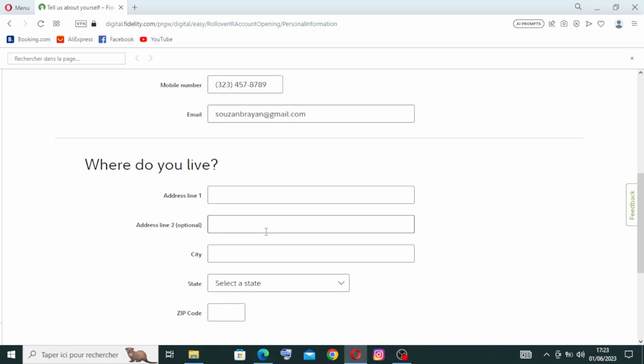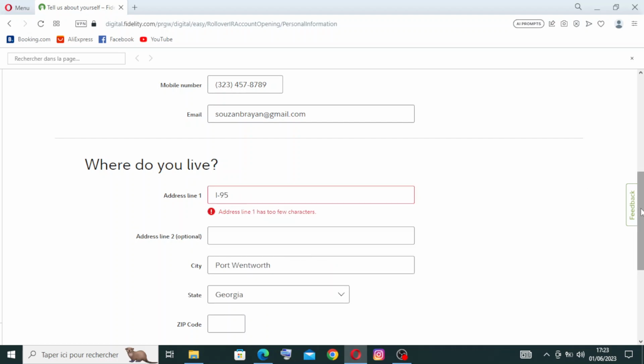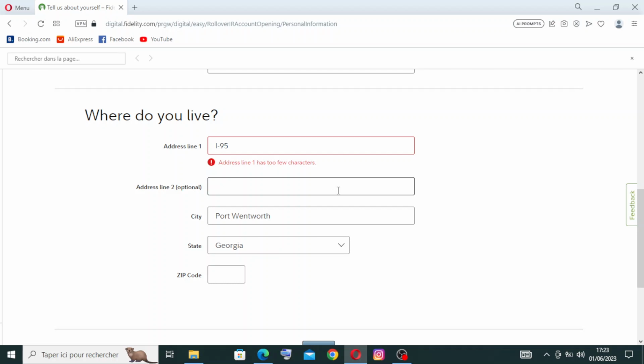And for where you live, we need to answer the address line 1. It's obligatory. Okay, and we have some suggestions over here. You just need to select one, but it should be correct. The address line 2 is optional. If you have one, you can add it and it's good.